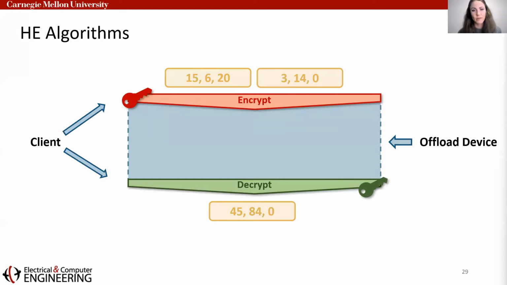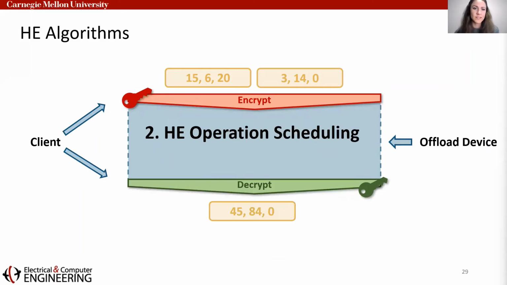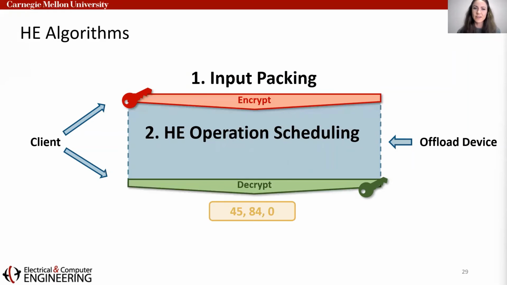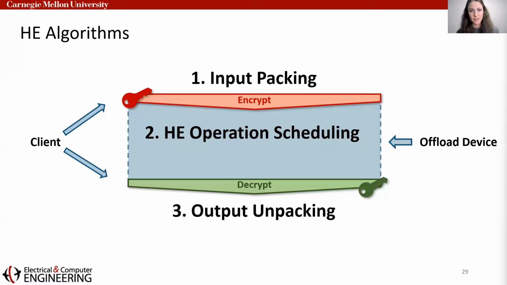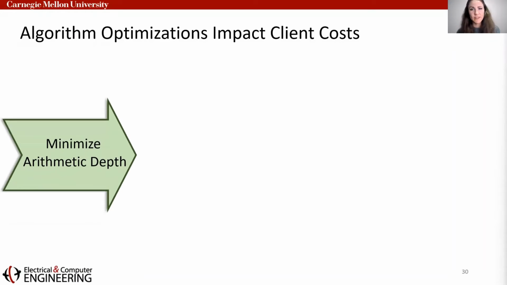As mentioned, we can perform a series of homomorphic operations to achieve some desired computation. This is what we would call the HE operation schedule, and it is the main part of algorithm development. However, because we're working with these encrypted vectors, we also have to consider the input packing and corresponding output unpacking of these vectors. So altogether, these 3 pieces make up a full HE algorithm. Although these algorithms are happening on the server, we're actually very concerned with them from the client perspective. Specifically, we're concerned with minimizing the arithmetic depth.